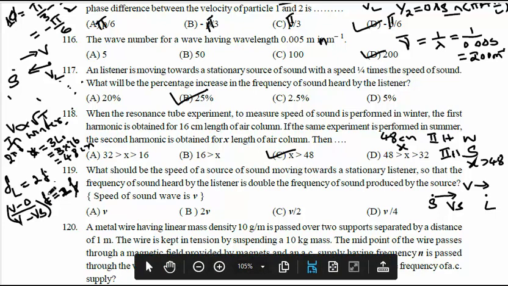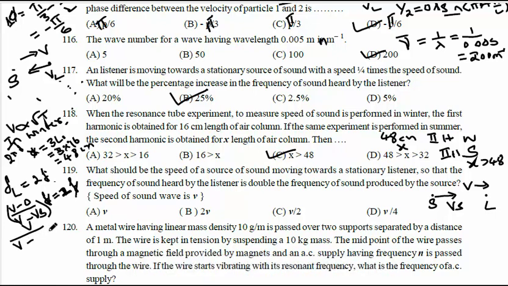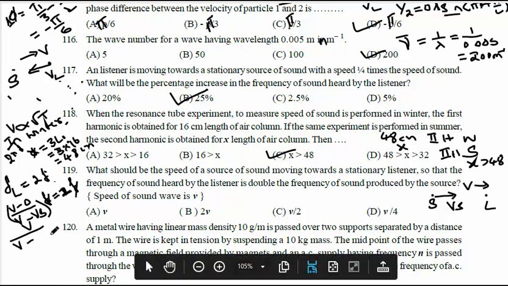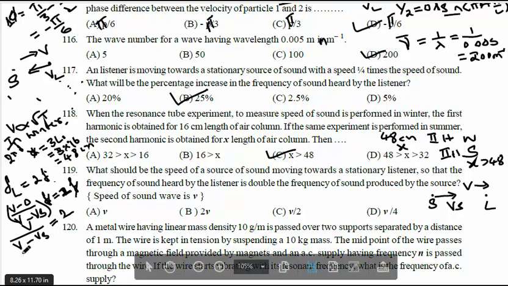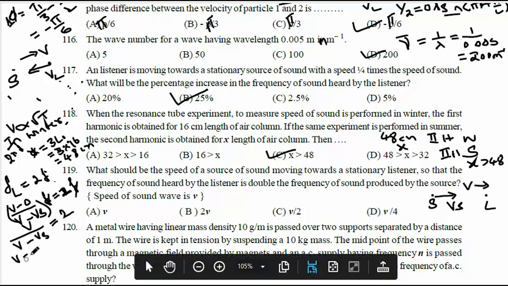F, F cancels. So what remains? V divided by (V minus Vs) equal to 2. If you cross multiply, V equal to 2V minus 2Vs.